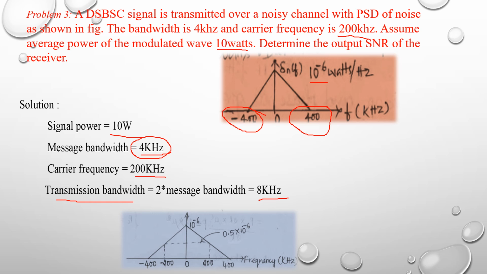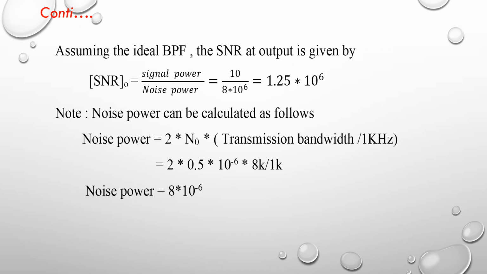So this is the given figure. The bandwidth varies from minus 400 to 400 kilohertz. This is the total bandwidth, but the transmission bandwidth varies from minus 200 kilohertz to plus 200 kilohertz, and the spectrum density is 0.5 into 10 to the power minus 6. The actual power spectrum density is equal to 10 to the power minus 6. Assume the ideal bandpass filter.